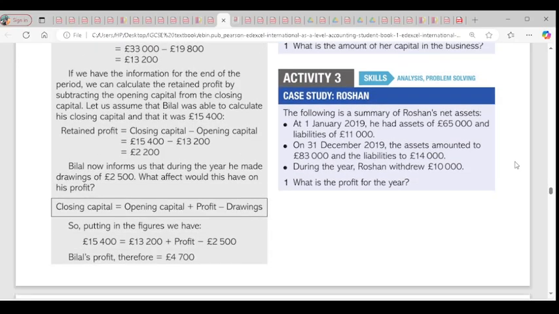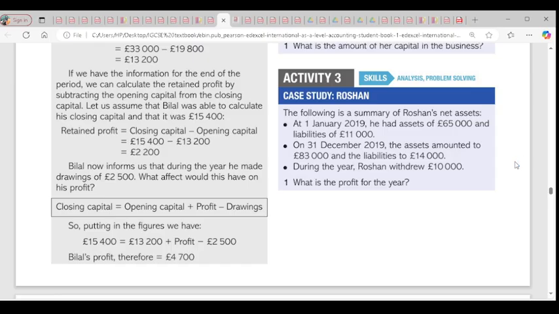Then activity 3. They said the following is a summary of Roshan's net assets. At 1 January 2019, he had assets of 65,000, liabilities of 11,000. So we need to find the opening net assets there. And on 31st of December 2019, the assets amounted to 83,000, liabilities to 14,000. During the year, Roshan withdrew 10,000, that is drawing. So what is the profit for the year?